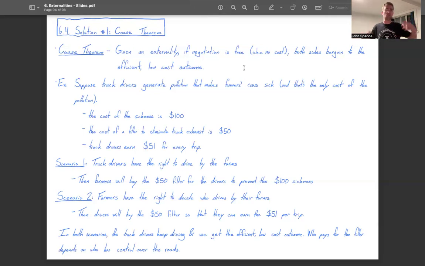The efficient outcome. Beautiful. Who pays for the filter? Just depends on who has control over the roads. It depends on the property rights.